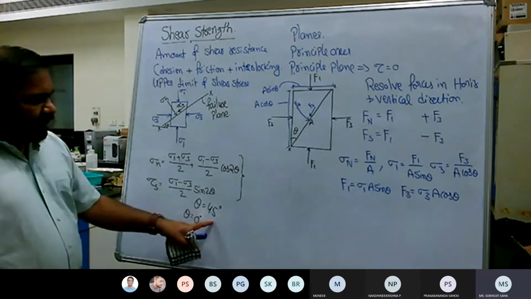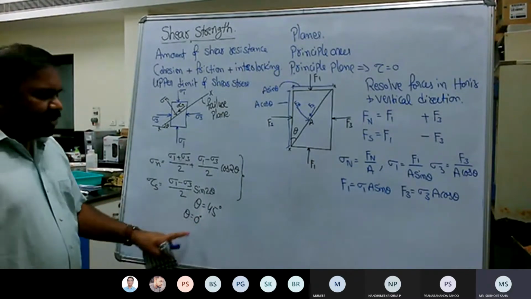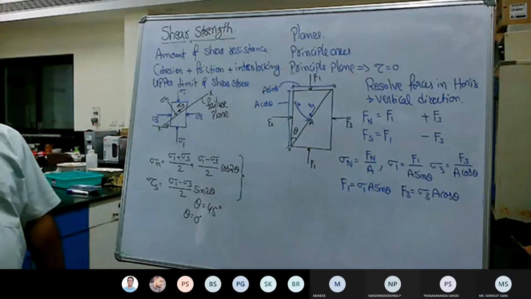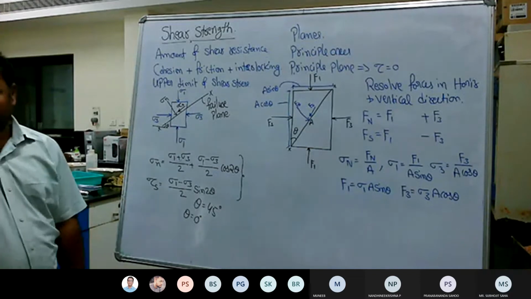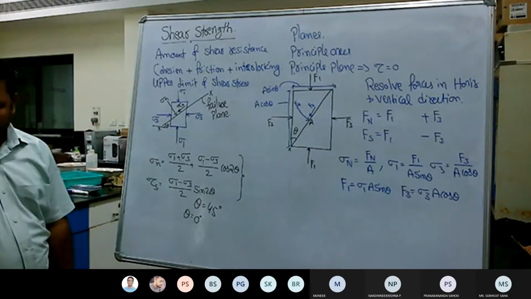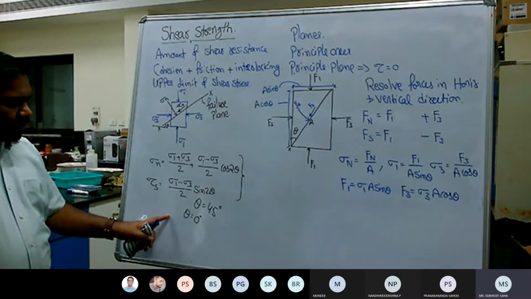Shear stress is maximum when theta is 45, and shear stress is 0 when theta is 0. So what do you mean by theta is 0 here? Sigma n is equal to sigma 1 plus sigma 3 by 2.